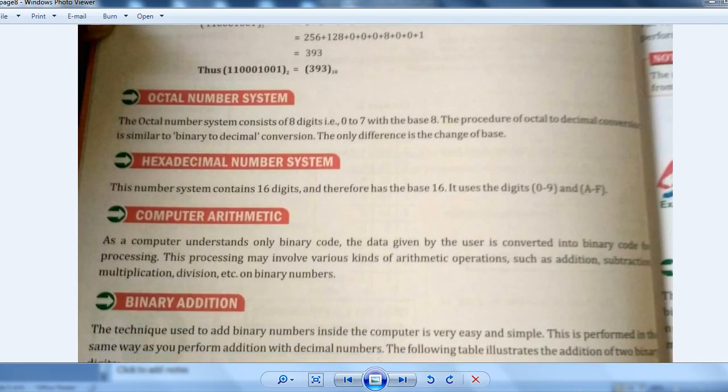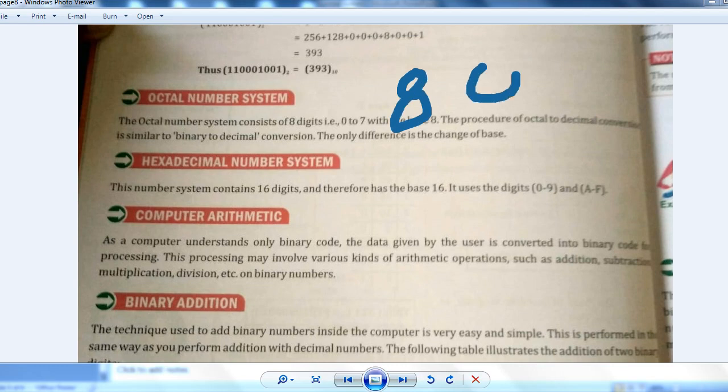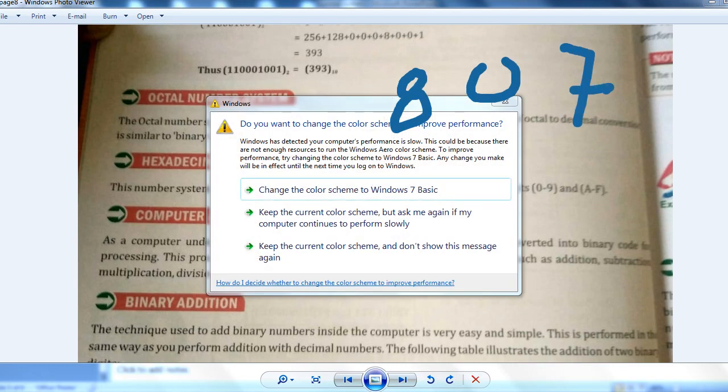Octal number system. We have just seen that in binary the base is 2. Why is the base 2? Because any number is a combination of 0 and 1, only two digits. With the help of these two digits we have to create any number, right? In decimal there are 10 digits, 0 to 9. In the octal number system, there are 8 digits, from 0 to 7.